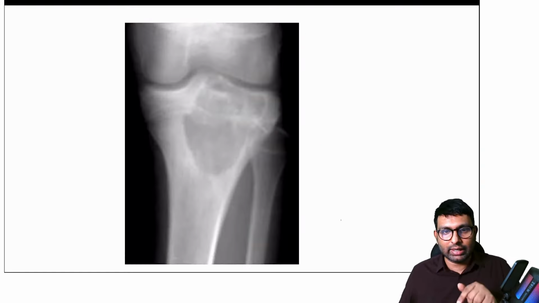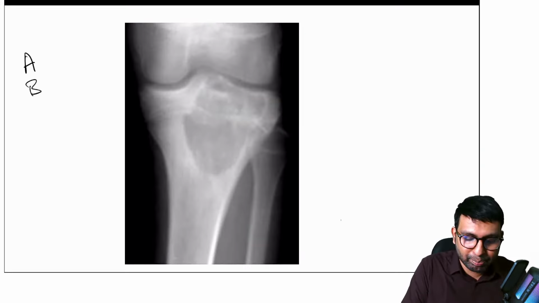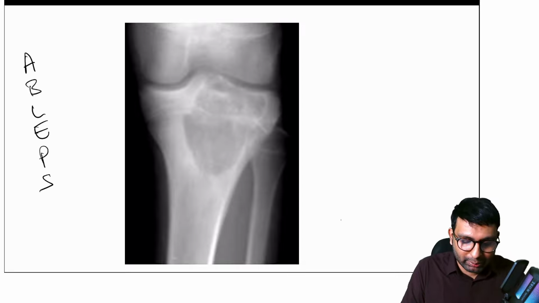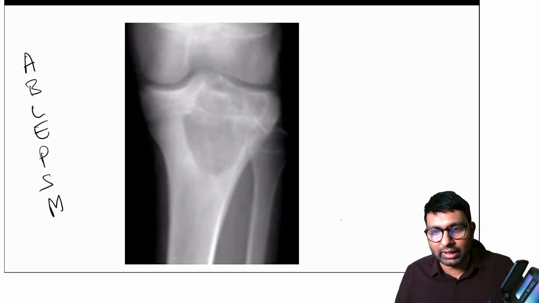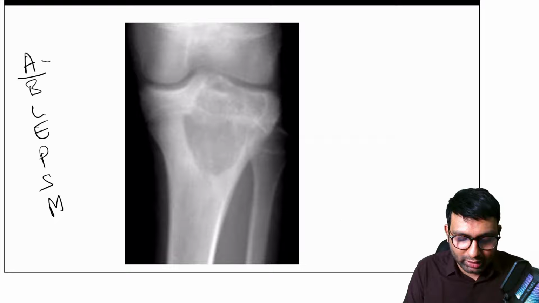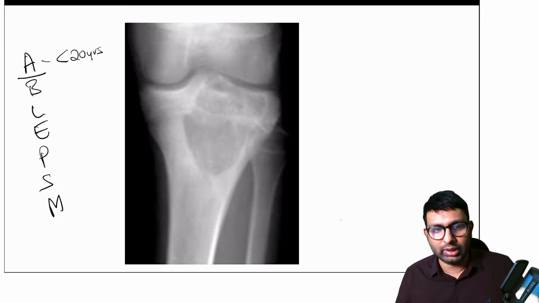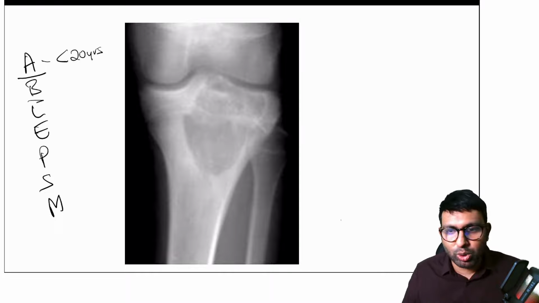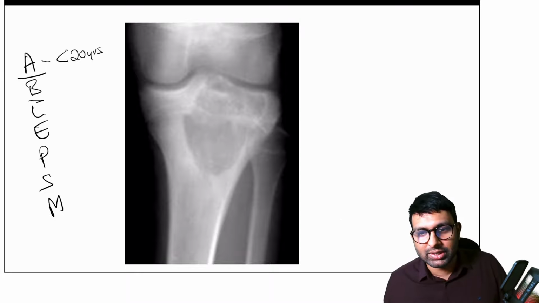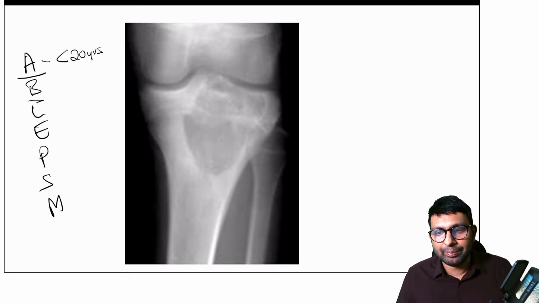For example, let's look at it in this case. So here, let's put the criteria of ABLE PSM. Although you have already given me the answer, please cooperate with me here. Let's try to solve this. So age, like Dr. Jain said, is less than 20 years, which is not giving us a lot of hint. Next is the bone. Which bone is involved here? Dr. Jain, Dr. Shabir, Stardust, which bone is getting involved here?